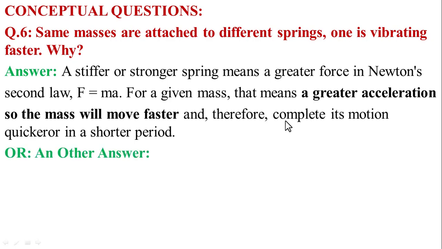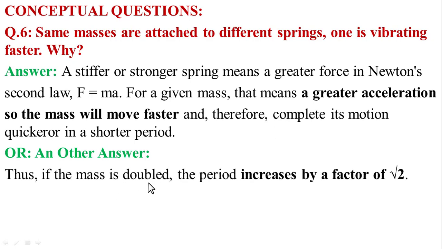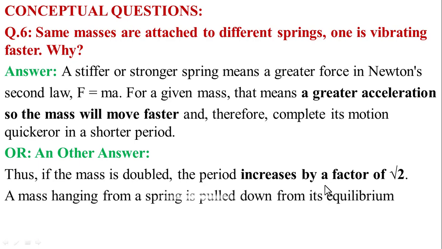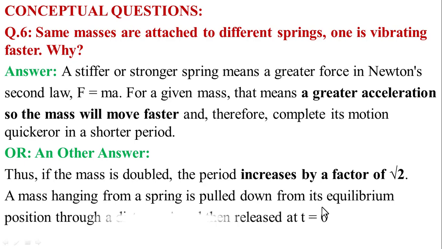Now, another answer for the justification of this question. Thus, if the mass is doubled, the time period will be increased by a factor of square root of 2. So, a mass is hanging from a spring, pulled down from its equilibrium position through a distance a and then released at time t equal to 0.